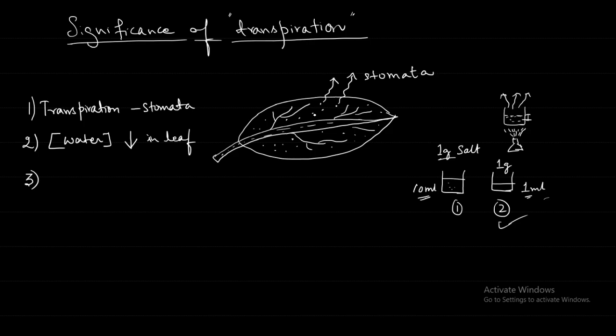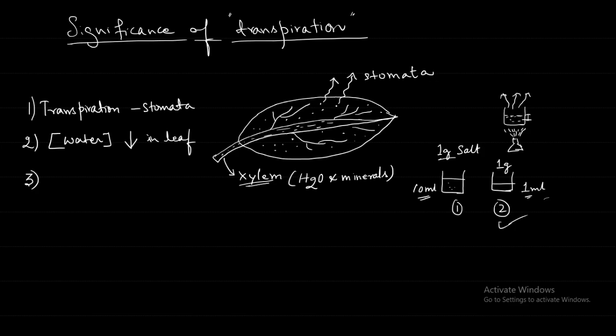So do you think that the water will move from the xylem, these veins, into this part of the leaf where the concentration of water became less? Should it move? Now just think about it, like we burn some agarbatti or something, right?